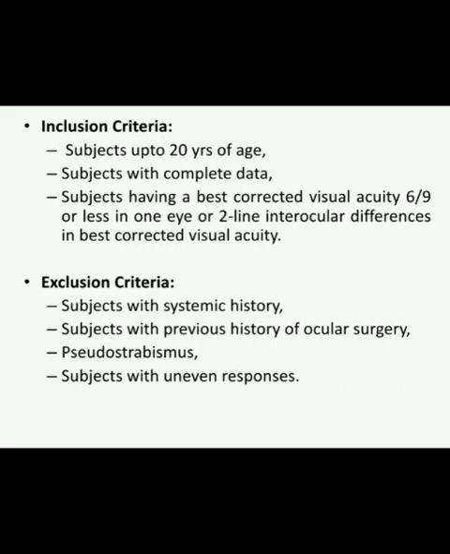Subjects up to 20 years of age with complete data and a best corrected visual acuity of 6/9 or less in one eye, or a two-line interocular difference in best corrected visual acuity, were included in the study, while subjects with systemic history, previous history of any ocular surgery, pseudostrabismus, and subjects with uneven responses were excluded from the study.